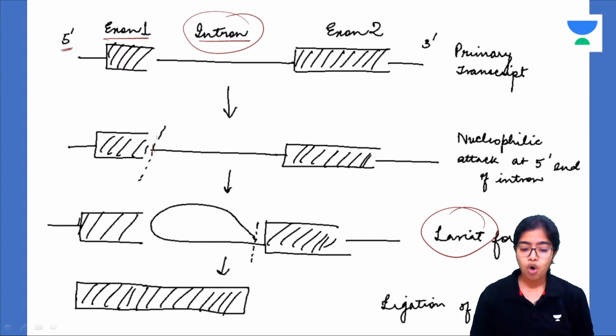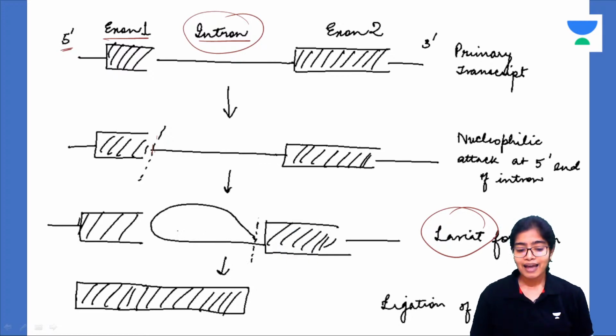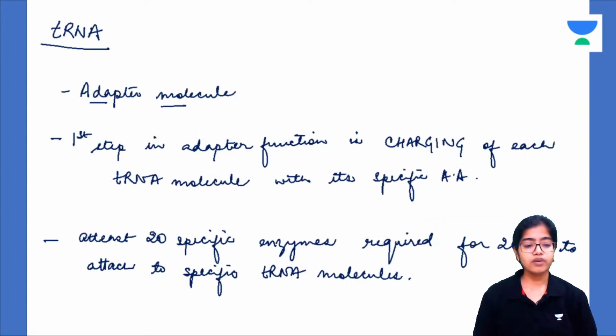So it is like a tong. Now this will be removed from the 3' end also, and both the exon terminals will then be attached together, ligated together to form the modified RNA. This is the mRNA which will now undergo translation.